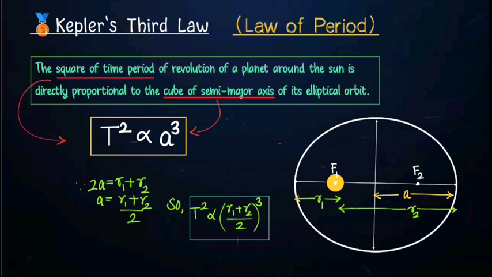As you can see, R1 plus R2 is equal to 2A. So A, the semi-major axis, will come as R1 plus R2 by 2. So I can replace this A in the relation above by R1 plus R2 by 2. So T squared is directly proportional to R1 plus R2 by 2, whole cubed. This is the relation we have derived.